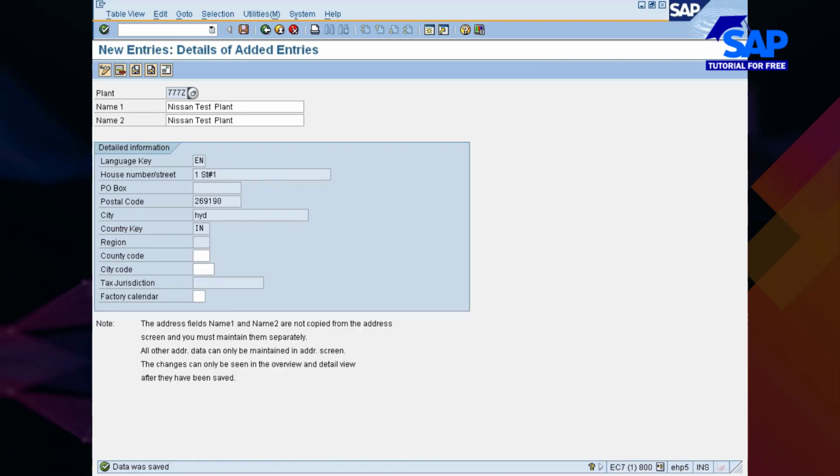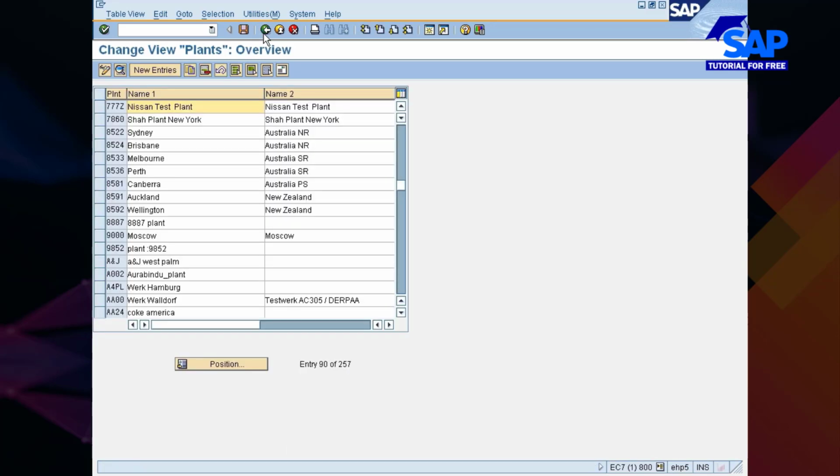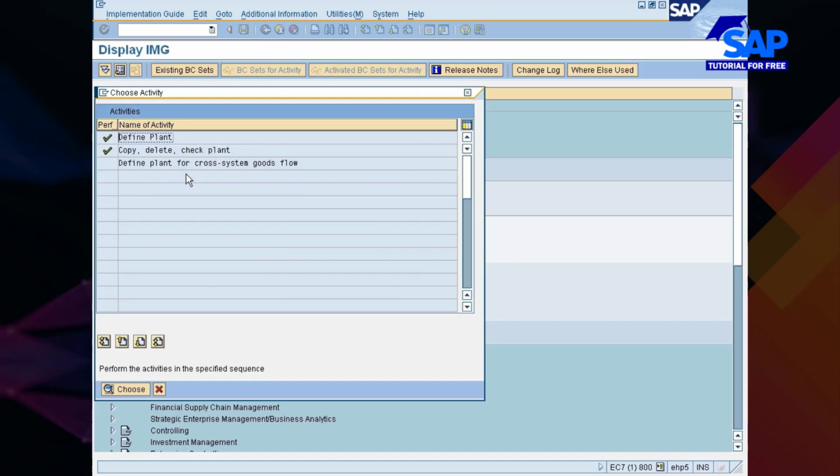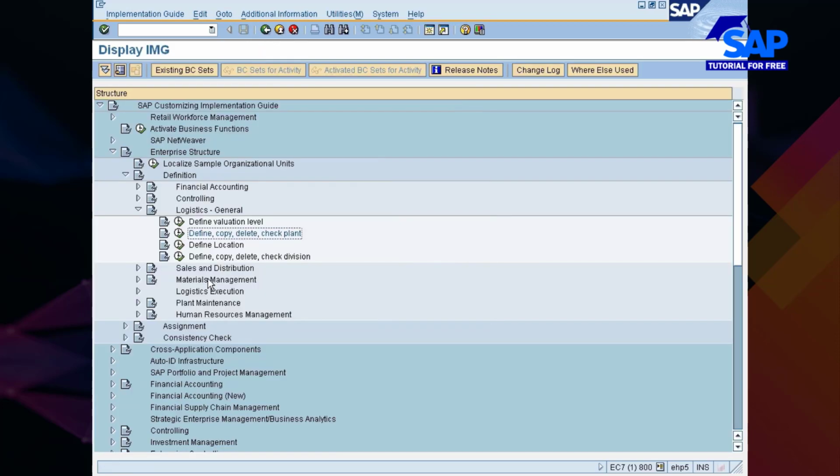Okay, so I have now created two plants. Of course, I am not using the 777Z, so I will be deleting this entry. Once the plant is defined, if you want to define location, you can define location also, and if you want to define the copy check division, this division is only meant for the sales and distribution module, nothing to do with the MM module.